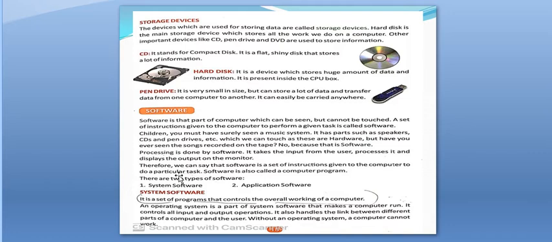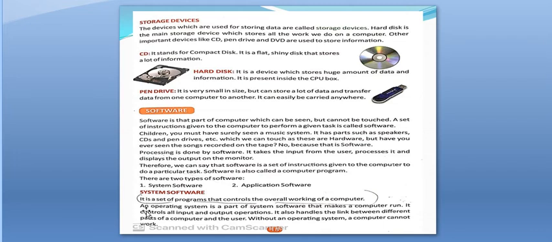Processing is done by software. It takes the input from the user, processes it and displays the output on the monitor. Therefore, we can say that software is a set of instructions given to the computer to do a particular task. Software is also called a computer program. There are two types of software, that is system software and application software.